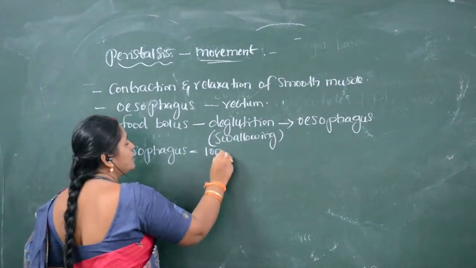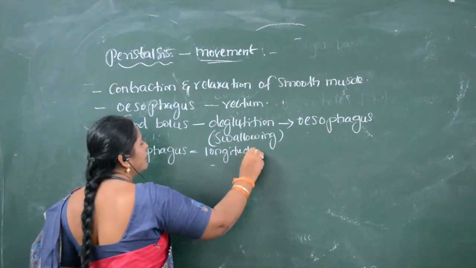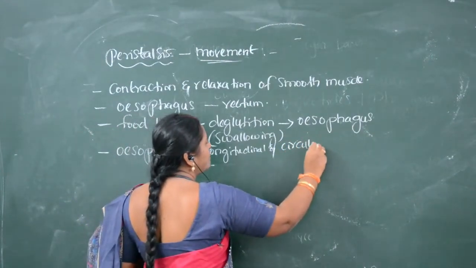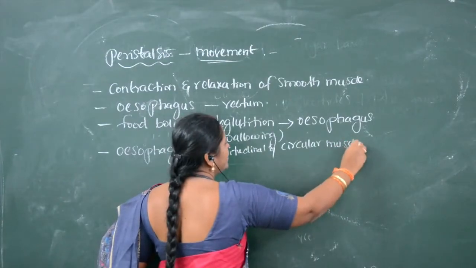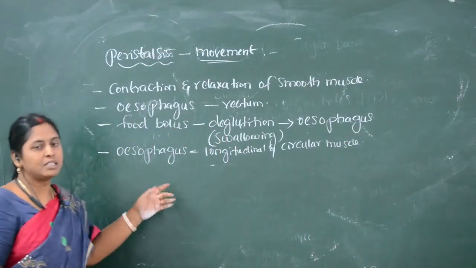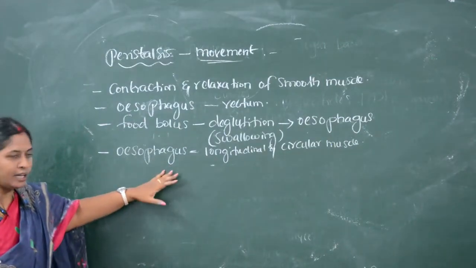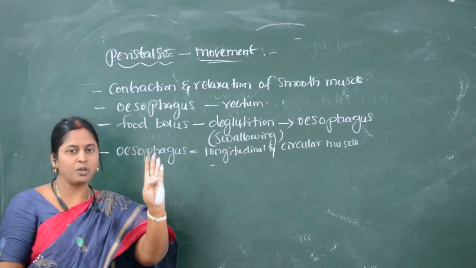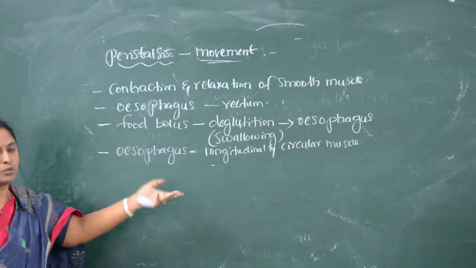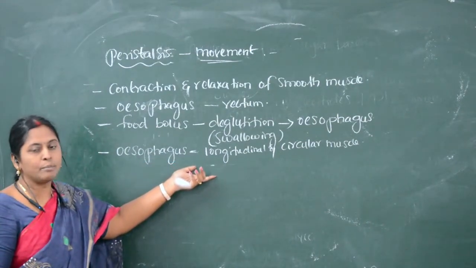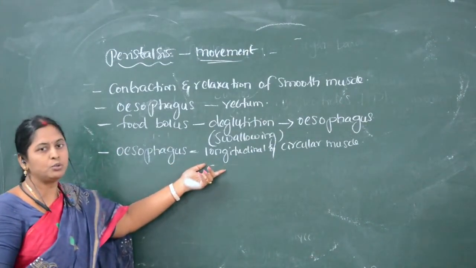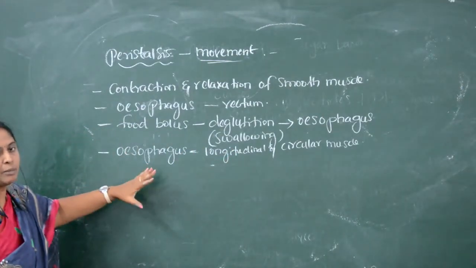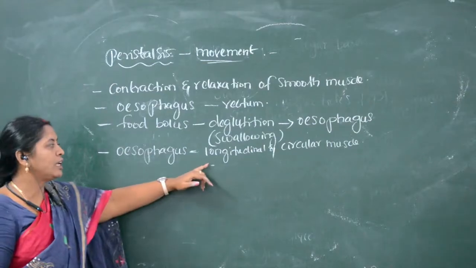That is longitudinal muscles and circular muscles. While we are looking at the muscles, that is the histology of the alimentary canal, starting from the esophagus to the rectum, it is made up of four layers: serosa, muscularis, submucosa and mucosa. The second layer is called muscularis. Muscularis is made up of two kinds of muscles, longitudinal and circular. In the esophagus, we can see clearly in the muscularis externa the longitudinal and circular muscles.